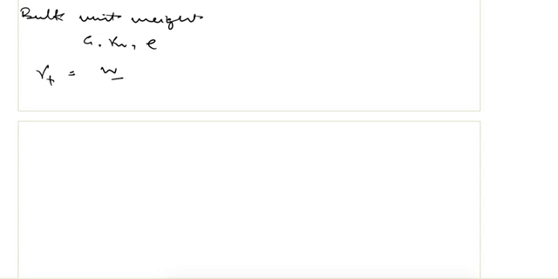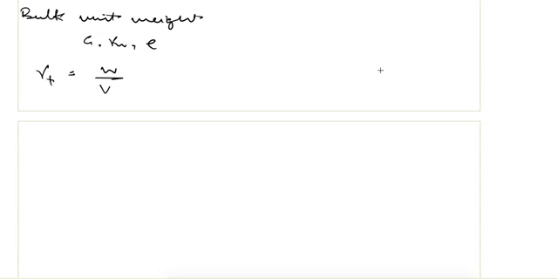Next is the bulk unit weight in terms of G, gamma W, and e. So bulk unit weight is equal to total weight over total volume.